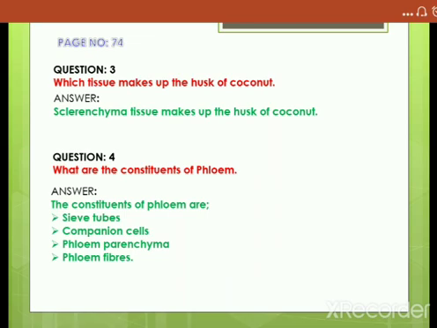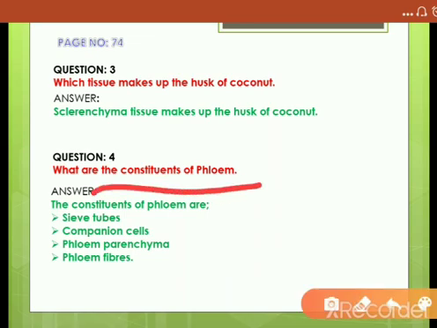Next question, what are the constituents of phloem? If we learn the constituents of phloem, we can learn the constituents of xylem very easily also. So first understand what the constituents of phloem are. Here the answer is the sieve tubes, the companion cells, the phloem parenchyma, and the phloem fibers. These are the constituents of phloem.